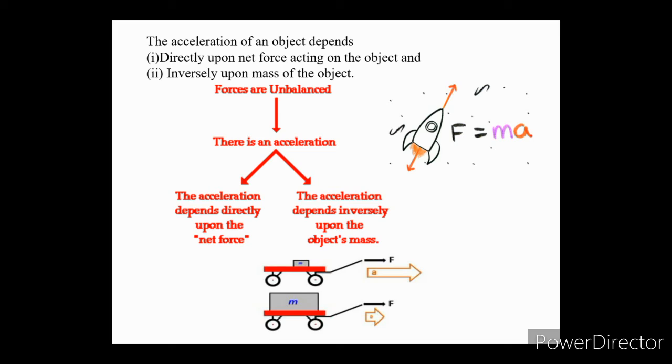As the force acting upon an object is increased, the acceleration of the object is increased. As the mass of an object is increased, the acceleration of the object is decreased, because mass is inversely proportional to the acceleration.